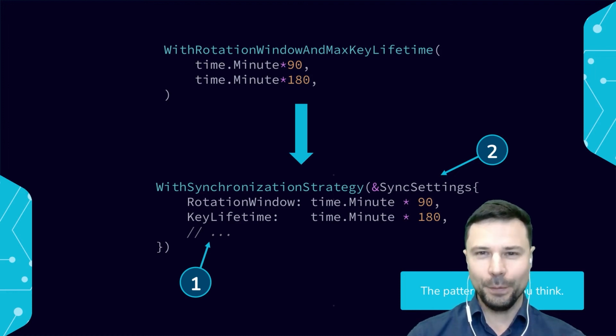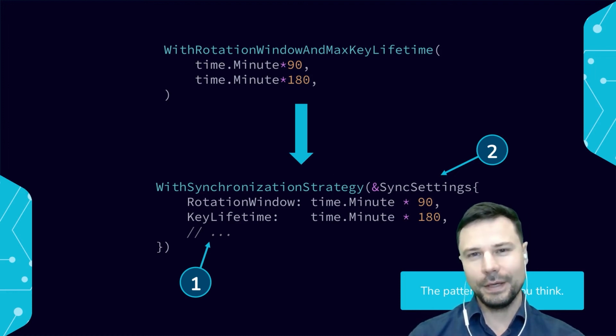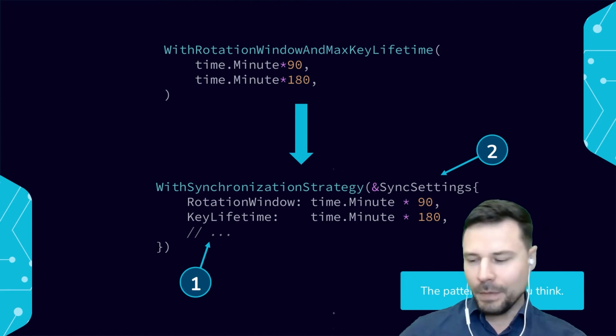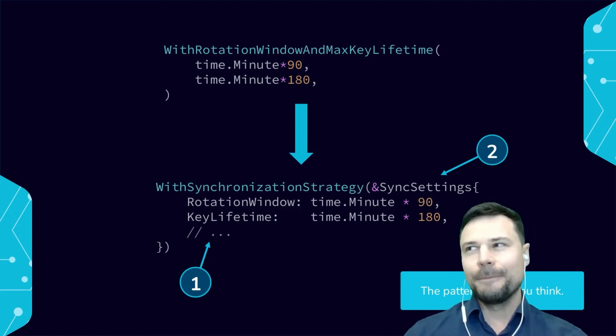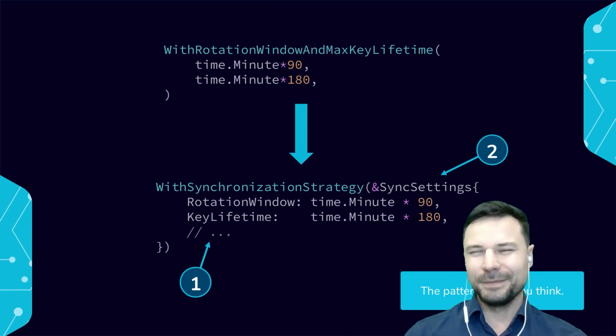The options pattern helps us think and threat model. Maybe we could call it something like options-driven design. Maybe not. I'm just kidding.